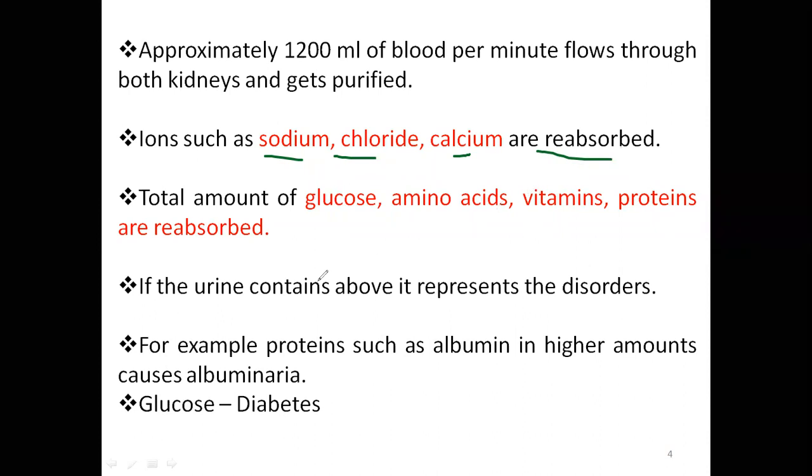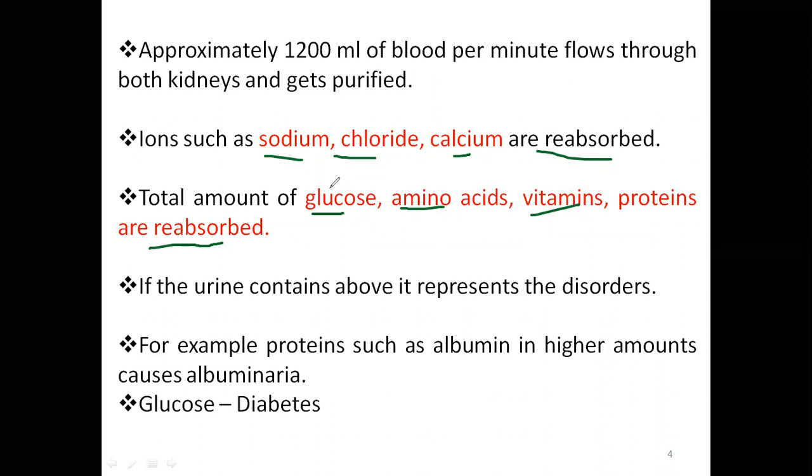It also reabsorbs glucose, amino acids, vitamins, proteins completely. If you are healthy, your urine doesn't contain glucose, amino acids, vitamins, or proteins.